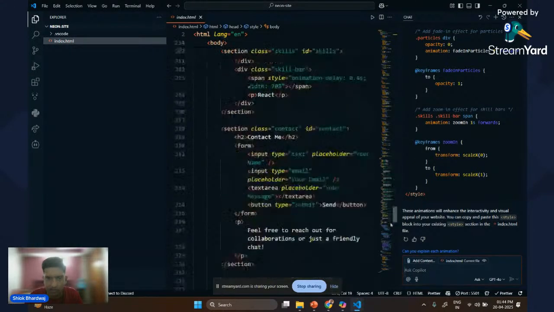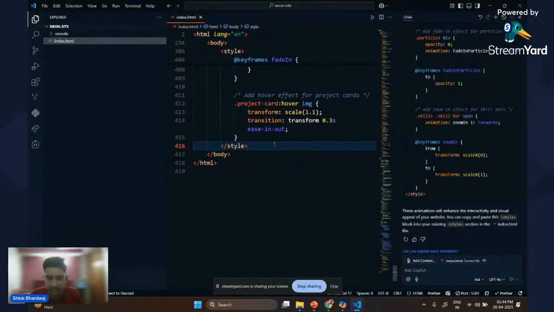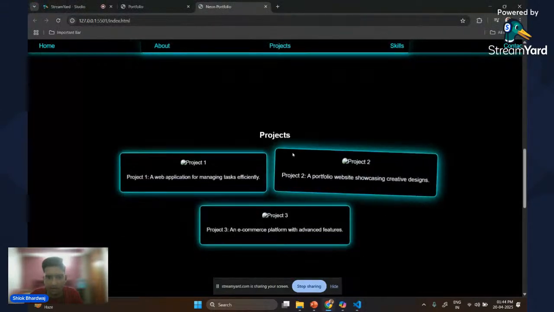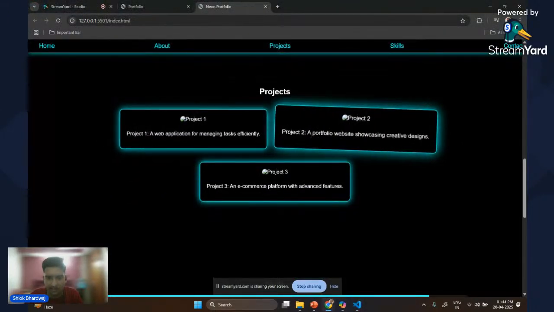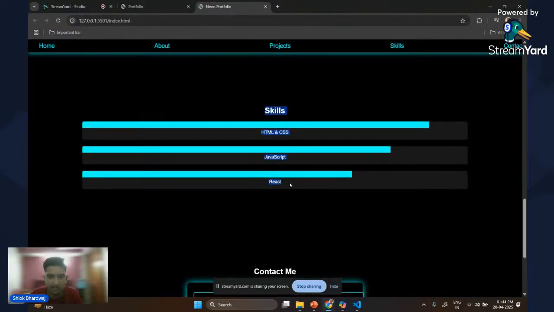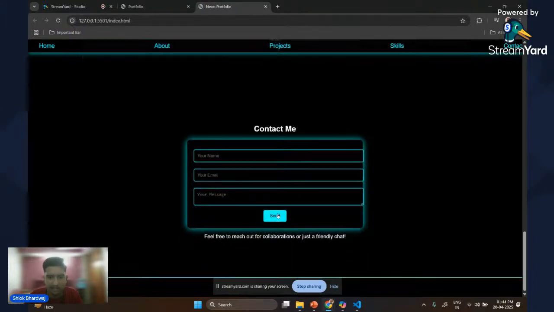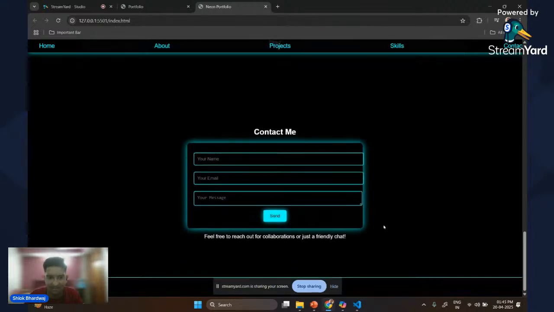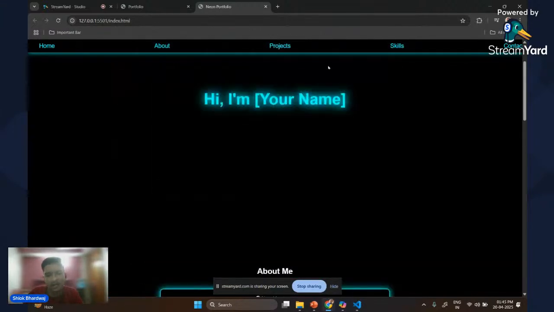So we'll go to the end of the code for creating a style tag, and we'll just copy paste it directly. And now if we look at our site, there are more changes like this animation, project 1, project 2, project 3, which is the project section. After that we have the skill section, the contact me section, which is somewhere off, but we can correct this using CSS because we just wanted to create a portfolio site's boilerplate code so that we can get started.